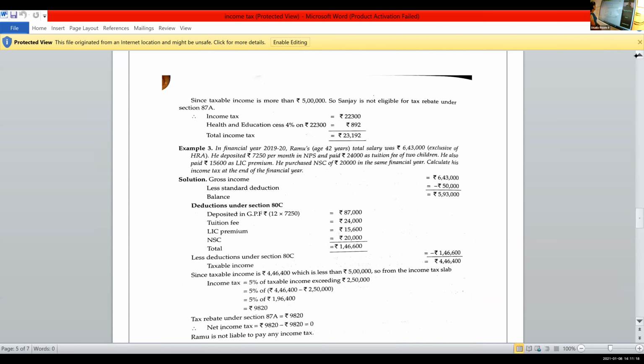In financial year 2019-20, Ramu's age 42. Write within the bracket. Total salary was 6,43,000, exclusive of HRA. He deposited rupees 7,250 per month in NPS.